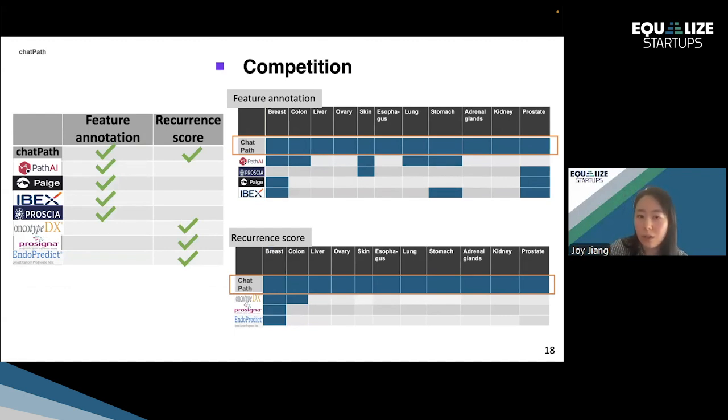So, looking at these comparison tables, I think our secret sauce is not just the fact that we can do more cancer sites than the competitors. It's actually the algorithm behind it that we have trained, but more importantly, the data behind these sources.